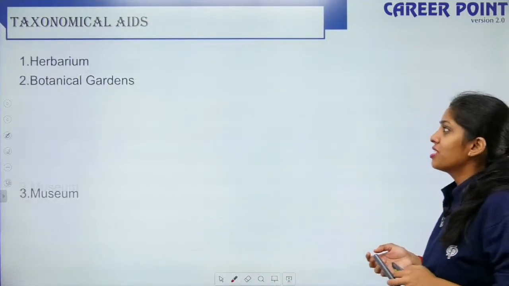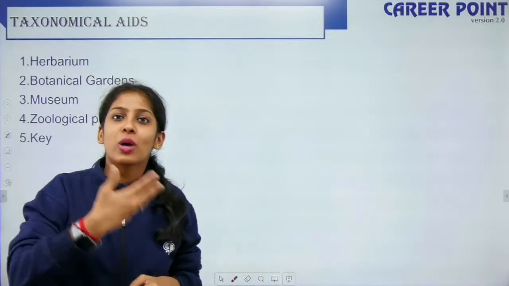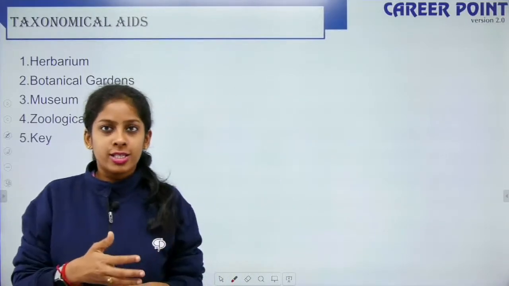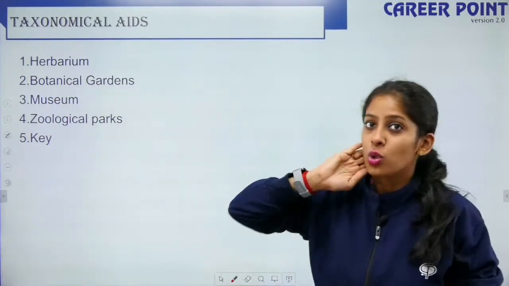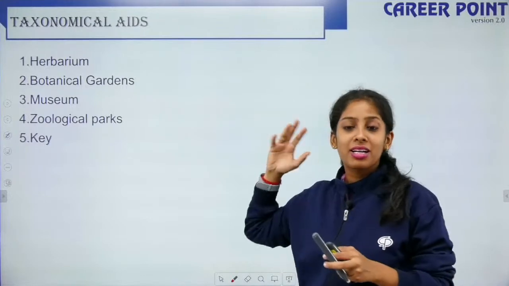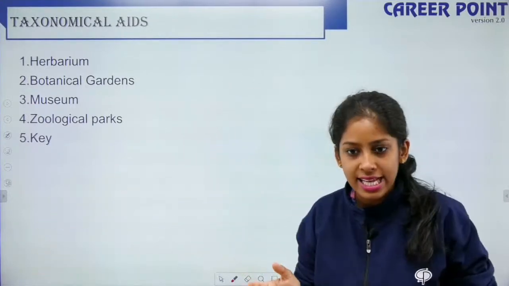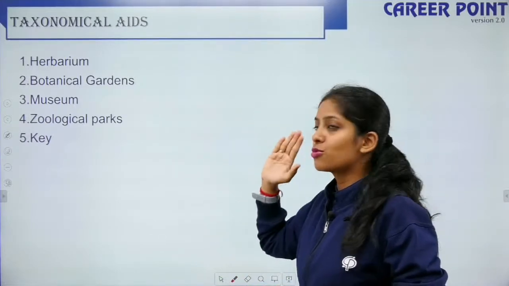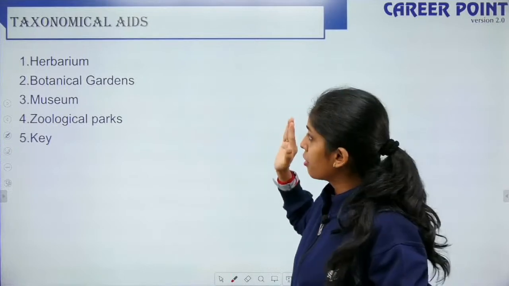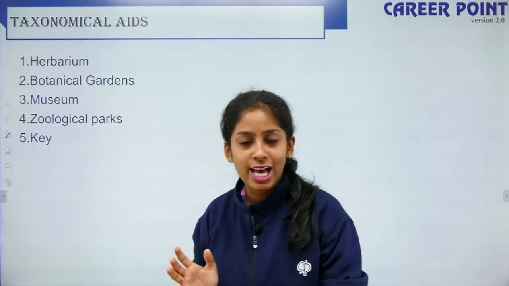So what are the different taxonomical aids? Aids is an English term which means to help. Can you aid me with this task? Can you help me with this? So a taxonomical aid is one which helps in taxonomical classification. Taxonomy is classification or categorization, right? So herbarium, botanical garden, museum, zoological park, and keys are different taxonomical aids. Once again, we have 5 taxonomical aids.